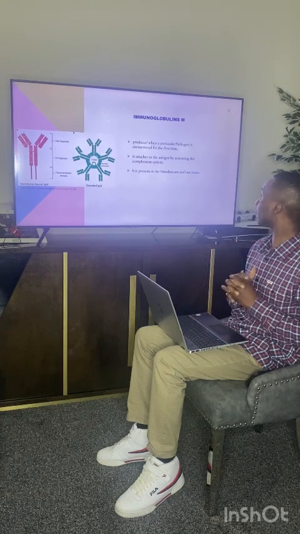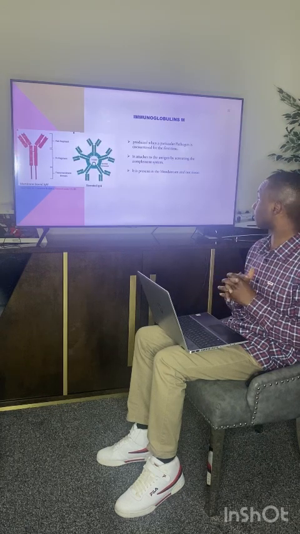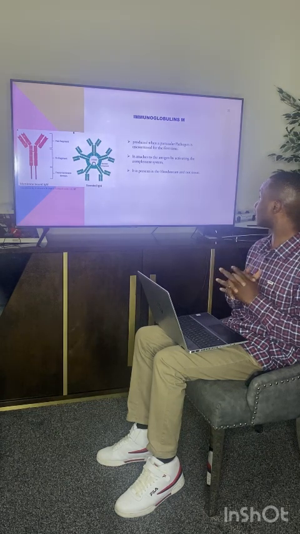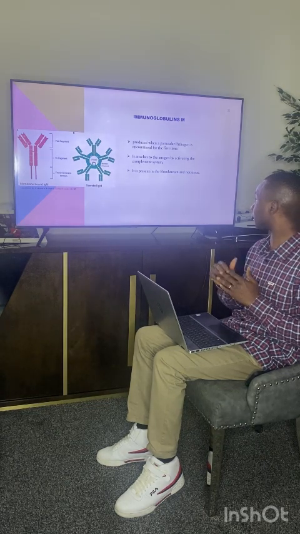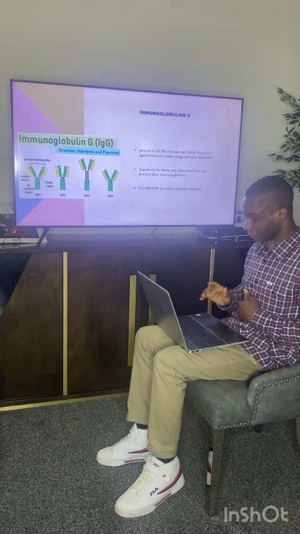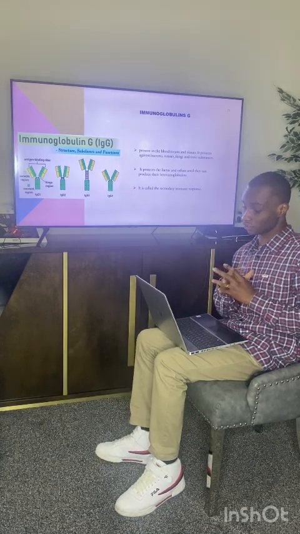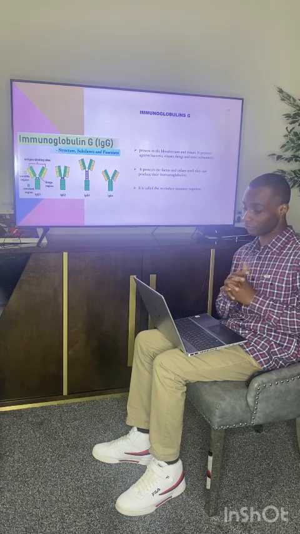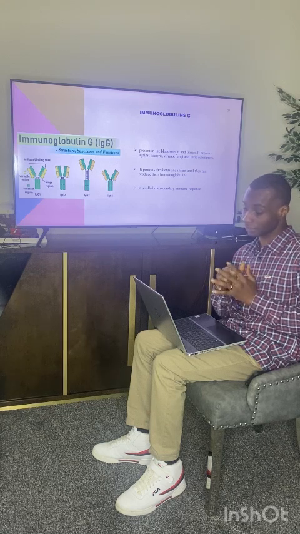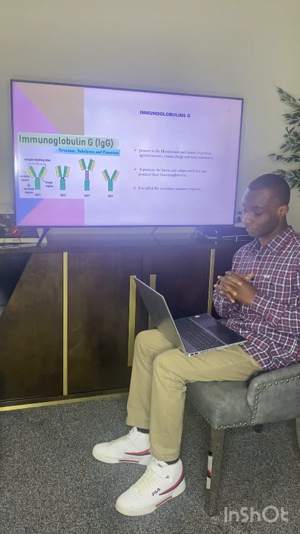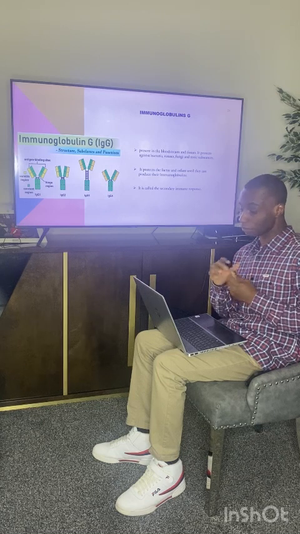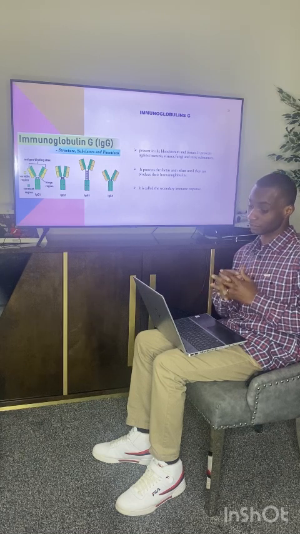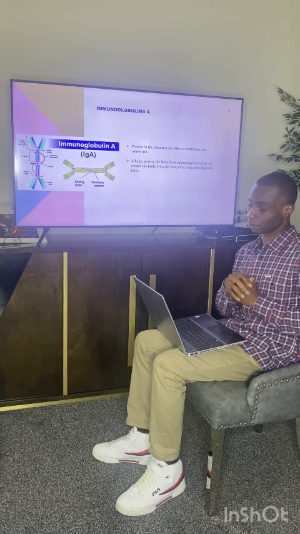Immunoglobulin M is produced when a particular pathogen is encountered for the first time. It attaches to an antigen by activating the complement system. It is present in the bloodstream and not in the tissue. Immunoglobulin G is present in the bloodstream and tissue. It protects against bacteria, viruses, fungi, and toxic substances. It protects the fetus and infant until they can produce their own immunoglobulins. It is called the secondary immune response.